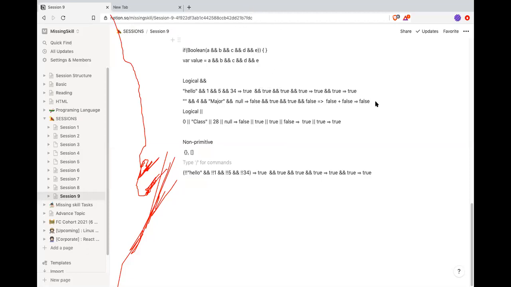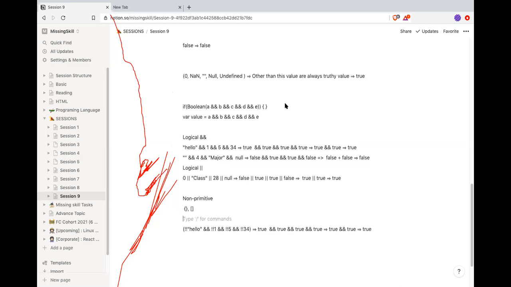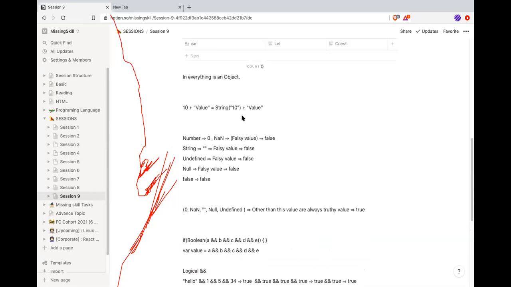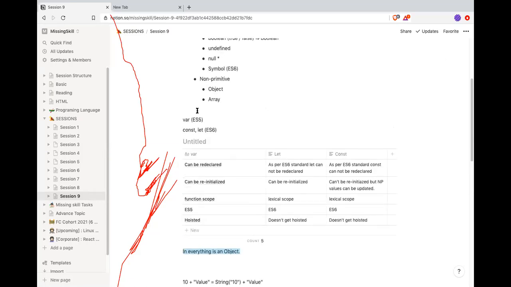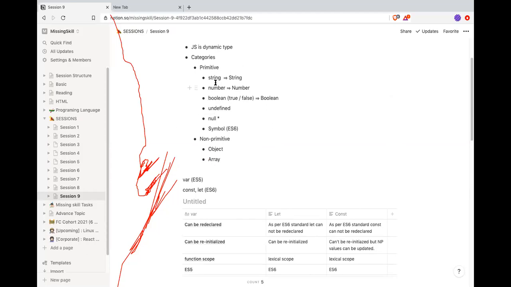Hello. You said that everything in JavaScript is an object. Then why are there primitive and non-primitive data types, if everything is an object?